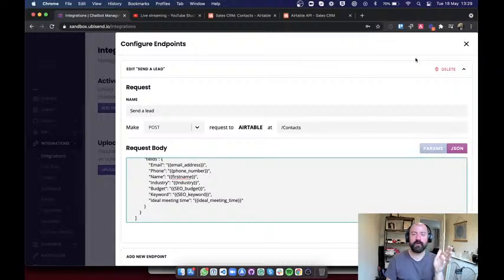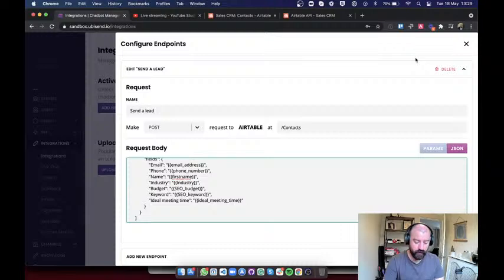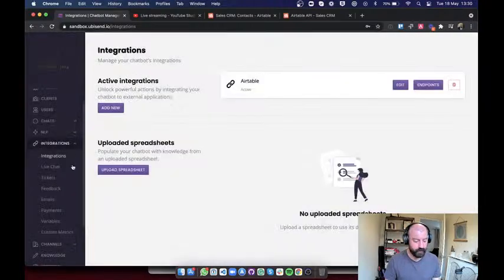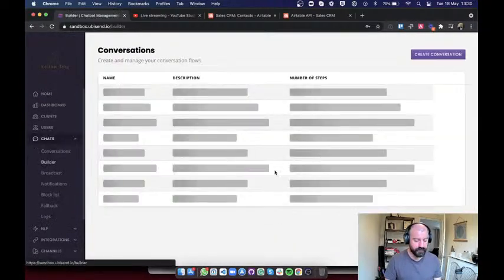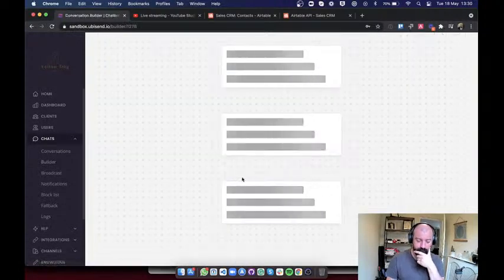And now we have a full API, a full endpoint created. This API is kind of ready to go. And the next thing we need to do, obviously, is tie it to the actual conversation. So let's have a little bit of a look at how this would work. Saving this API, perfect. Going back into Conversation Builder, SEO. Have a look at that.